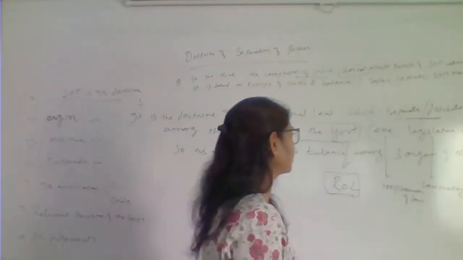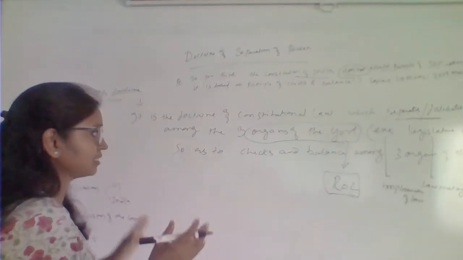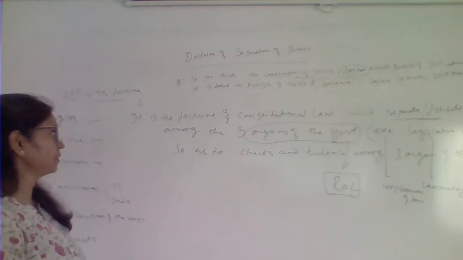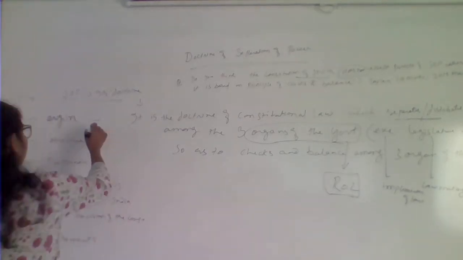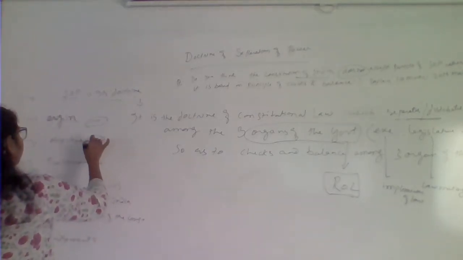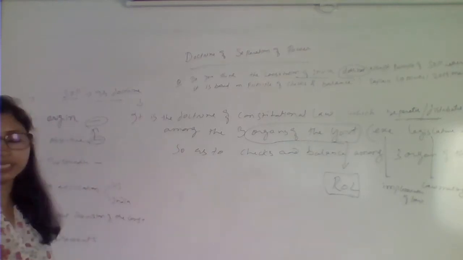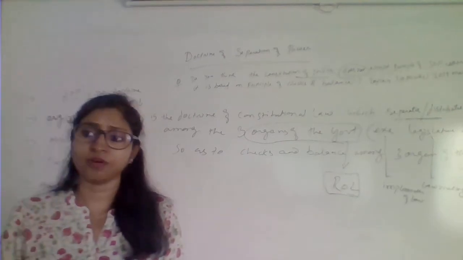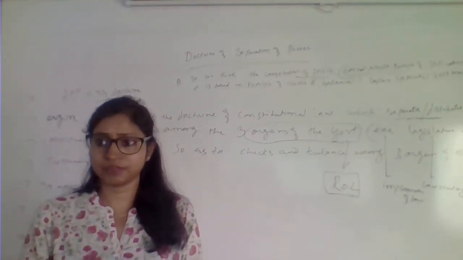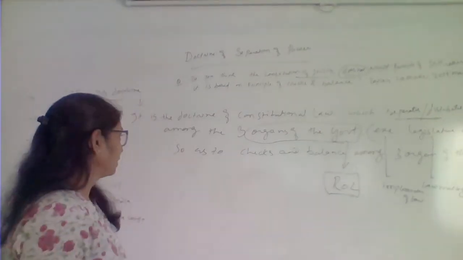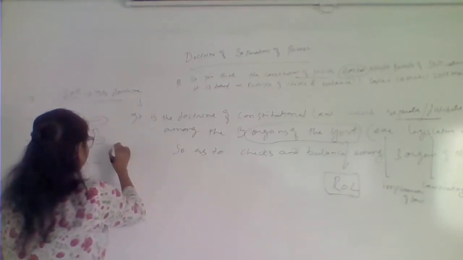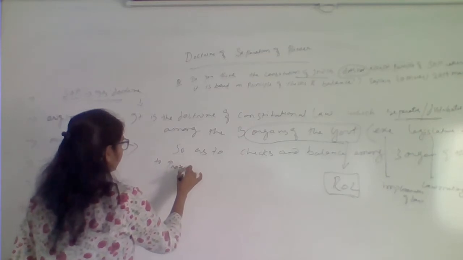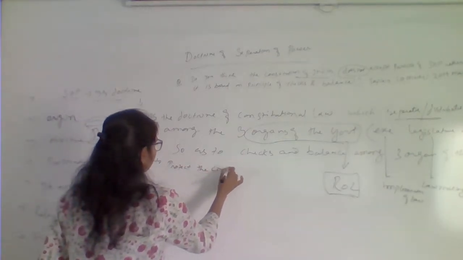We have seen the doctrine of separation of power. What does it mean? It means basically the power needs to be separated. Then we'll see the objective and origin simultaneously. So what is the objective? Why do we want separation of power at all? What is the requirement for that? So the requirement was to protect the civil liberty,